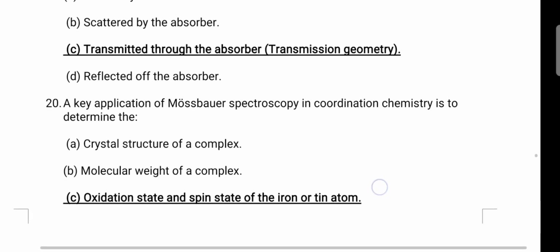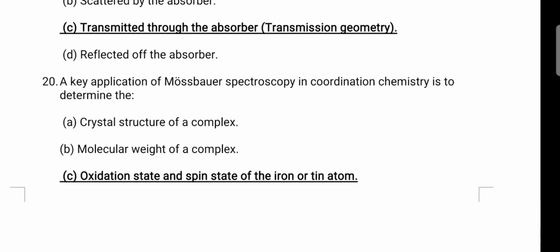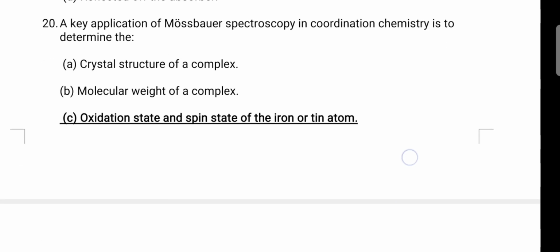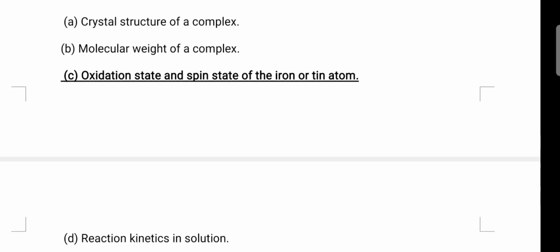The key application of Mossbauer spectroscopy in coordination chemistry. So in coordination chemistry, the main application is the oxidation state and spin state of the iron and tin atoms. Generally we use it mostly for iron atoms. Tin is also used, and antimony and iodine are also there. These are the 4 main elements we use for Mossbauer spectroscopy.